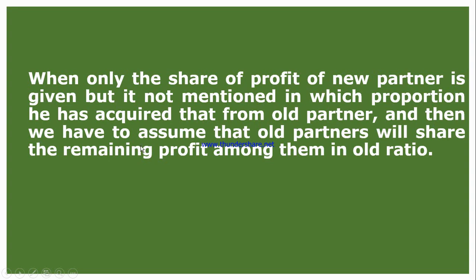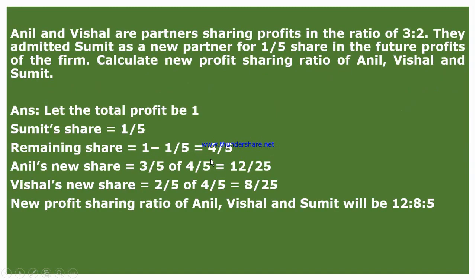So in this type of question, only the new partner's share of profit will be provided, and you have to find out the profit sharing ratio. How to do it? Let us take one example and elaborate it. For example, this question: Anil and Vishal are partners sharing profits in the ratio of 3:2. They admitted Sumit as a new partner for 1/5 share in the future profits of the firm. Calculate the new profit sharing ratio of Anil, Vishal and Sumit.